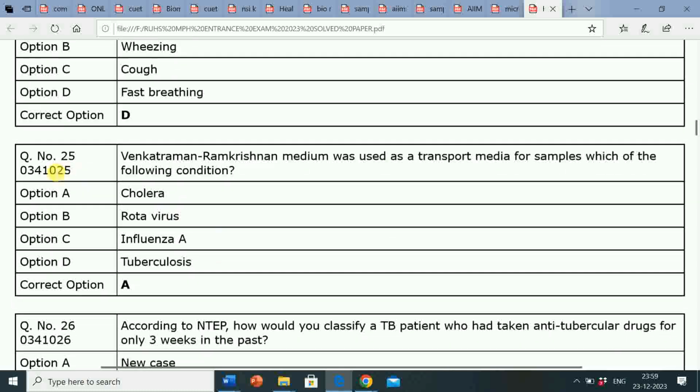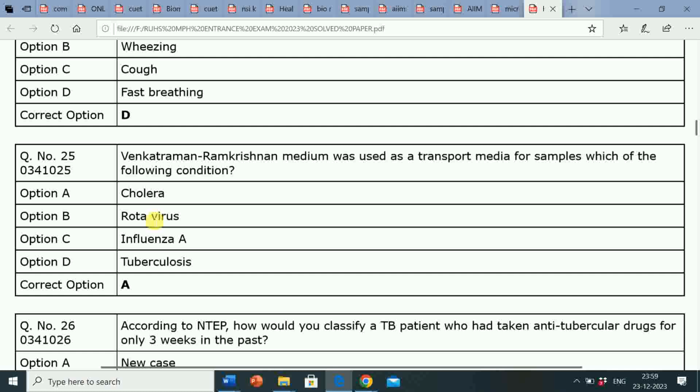Next question is, Venkatraman Ramakrishnan medium was used as a transport media for samples of which of the following conditions? Option A, cholera. Option B, rotavirus. Option C, influenza A. Option D, tuberculosis. Correct answer is option A, cholera.